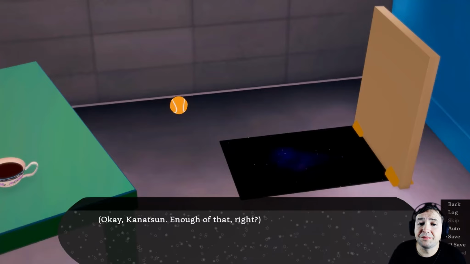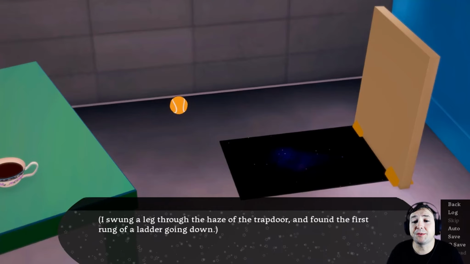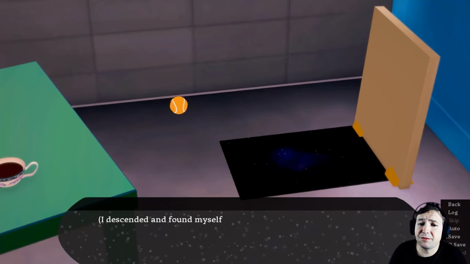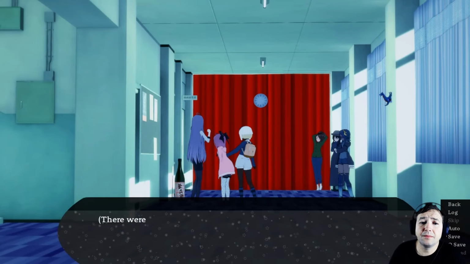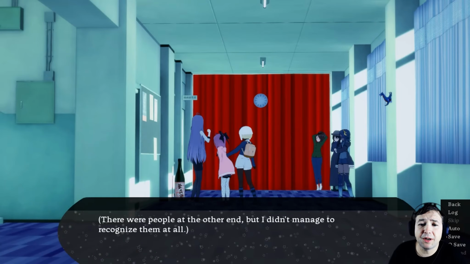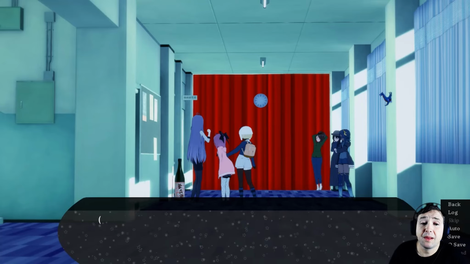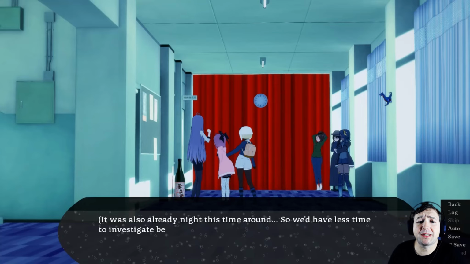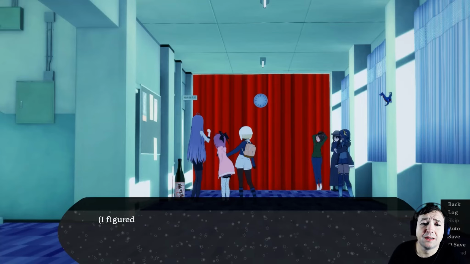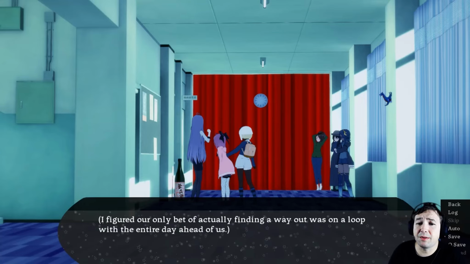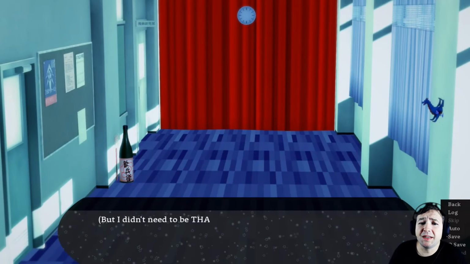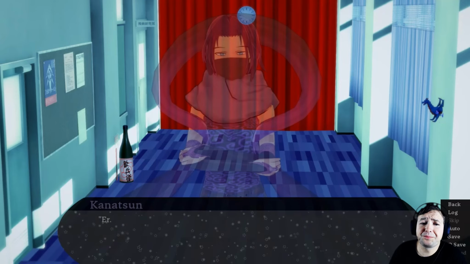Okay, Karnatsan, enough of that, right? I swung a leg through the haze of the trapdoor, and found the first rung of the ladder going down. I descended and found myself in a hallway. There were people at the other end, but I didn't manage to recognize them all, at all. It was also already night this time around, so we'd have less time to investigate before the loop ended. I figured our only bet of actually finding a way out was on a loop with the entire day ahead of us. But I didn't need to be that bluntly honest.